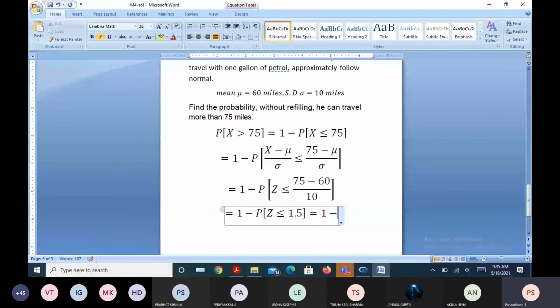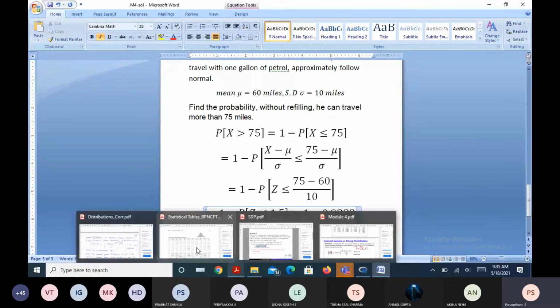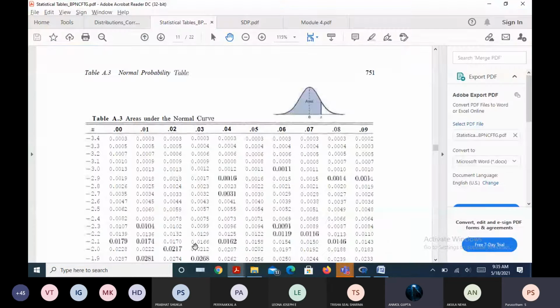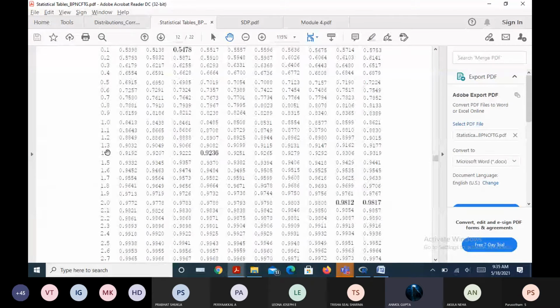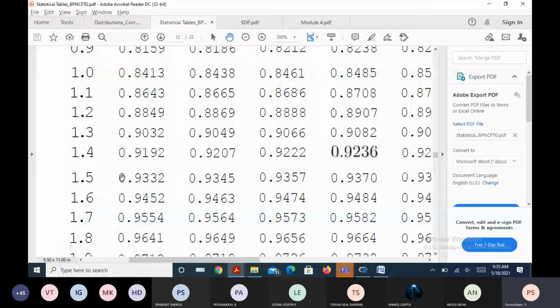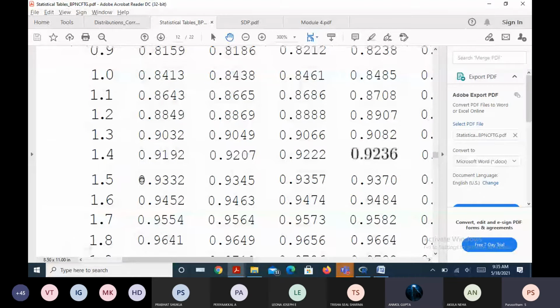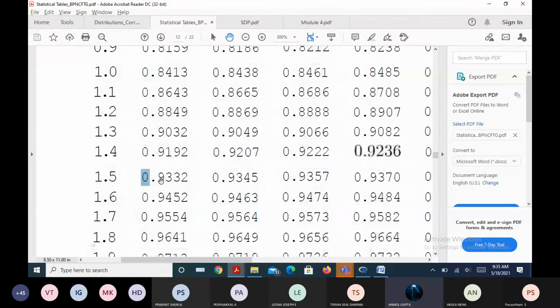1 minus 0.9332. This can even be verified with the statistical tables. See that, 1.50. Is it appearing as 0.9332? Yes, sir.